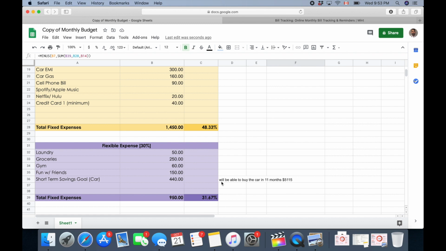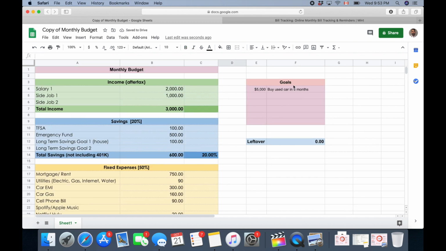And since I changed my numbers, let's change this. Okay, so our first goal was to buy a car in 9 months, and we were going to buy a car that's used. That's what makes sense, guys. Never go and buy the new and shiny object. Those are liabilities that depreciate in value. Okay, so let's say we just came to Canada, and we want to buy a $5,000 car in, let's say, 1 year.